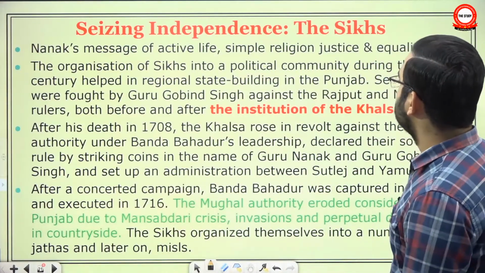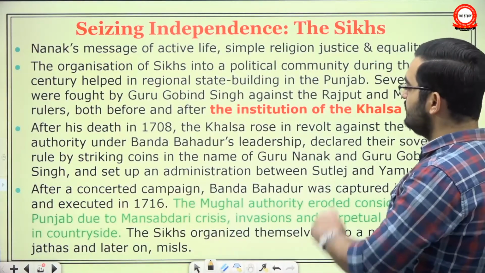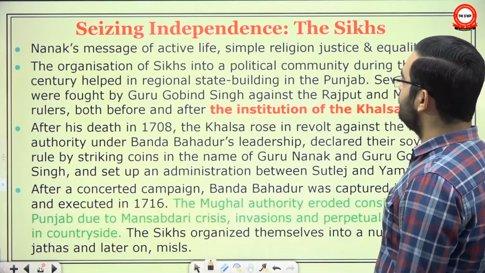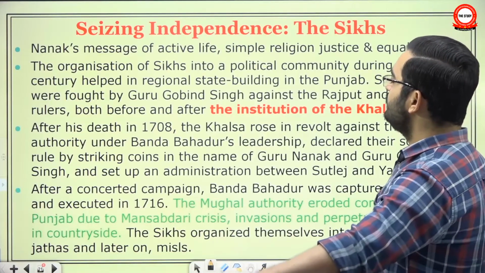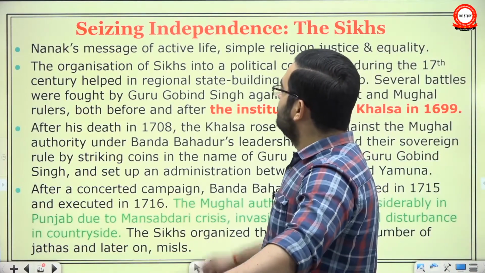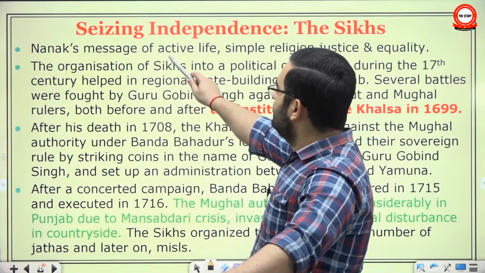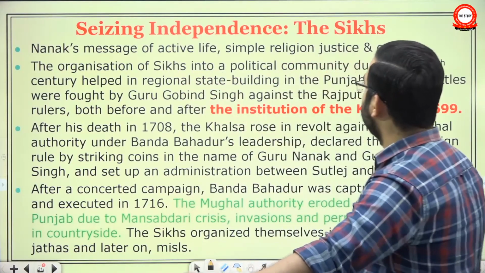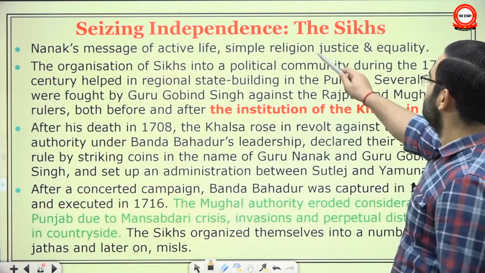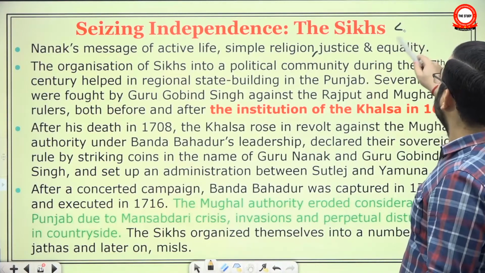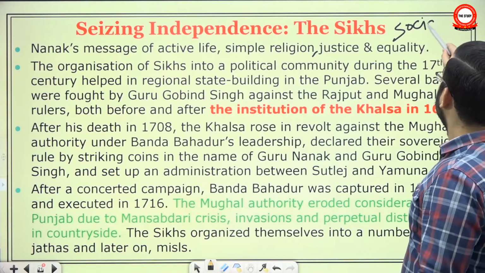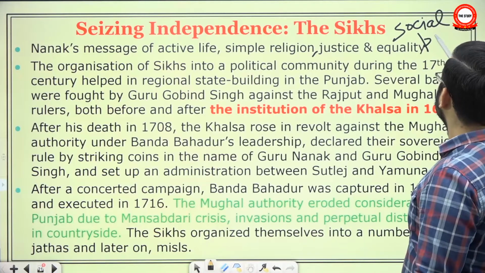And then we will talk about three states that seized their independence. That means they fought for it. See, if you recall the chapter on the Bhakti movement, we had talked about Nanak's message of active life, simple religion, justice and equality. It had both social as well as political implications, right?